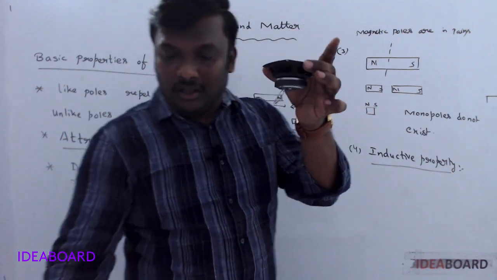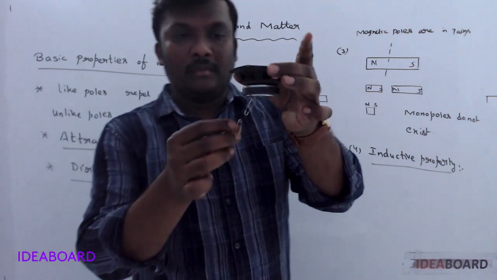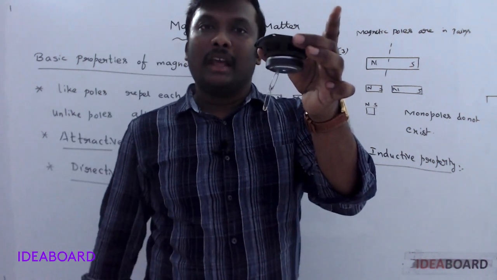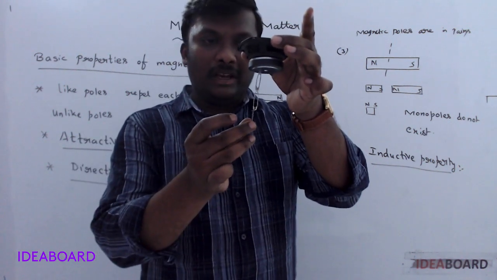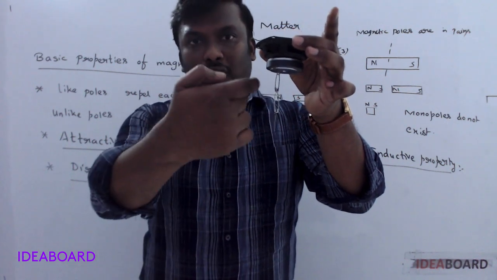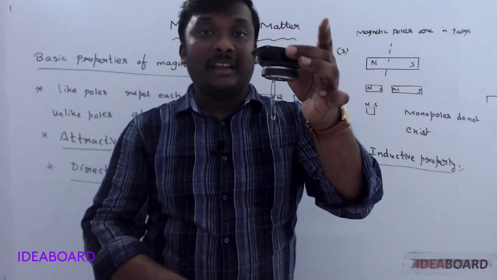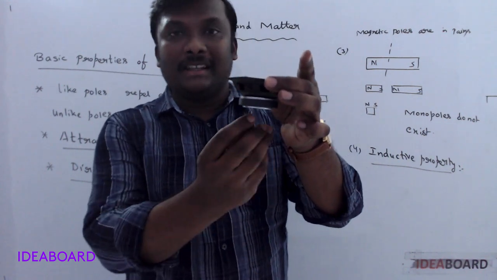Not only that, if you connect another pin, or if you want to connect one nail, so this is called inductive property. So due to inductive property, what happens?